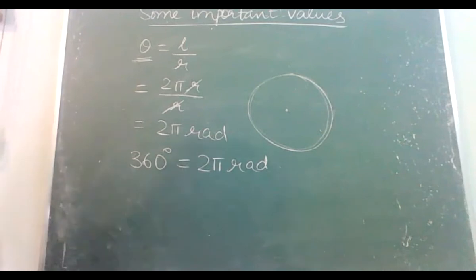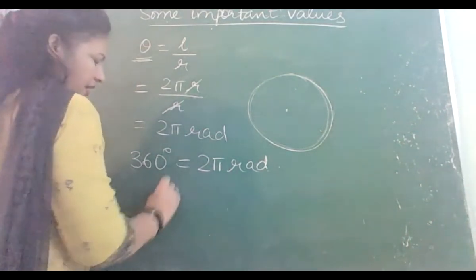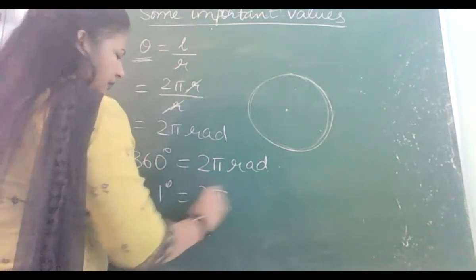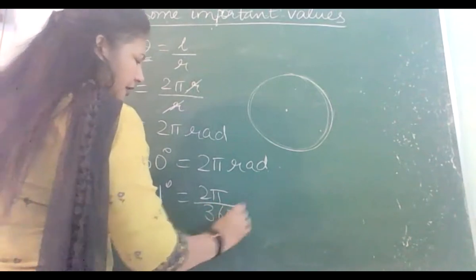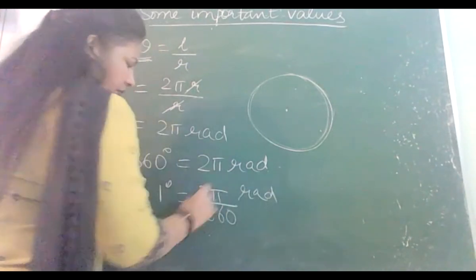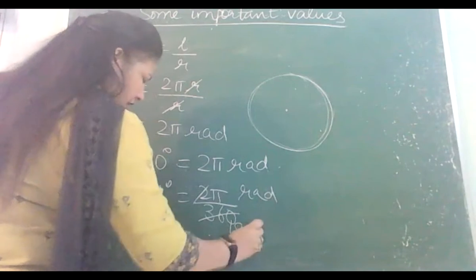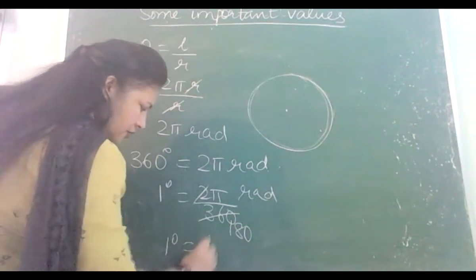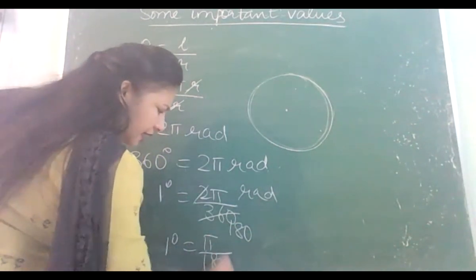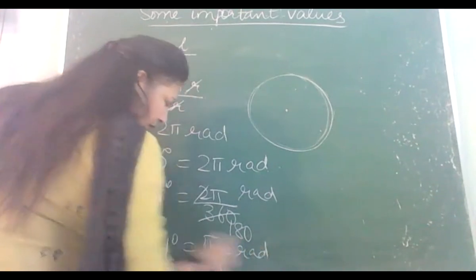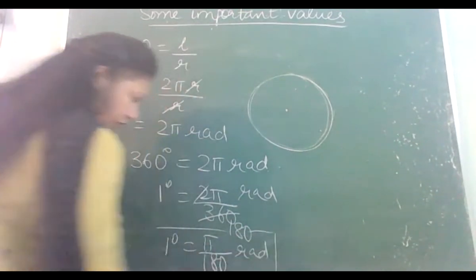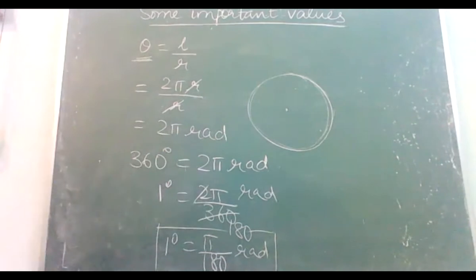This is how we can find the relationship. So 1 degree is 2 pi by 360 radian. So 1 degree is, note down, pi by 180 radian. So 1 degree noted down is equal to how many radians? Pi by 180 radians. This is how you can convert it. And reverse will also be true.